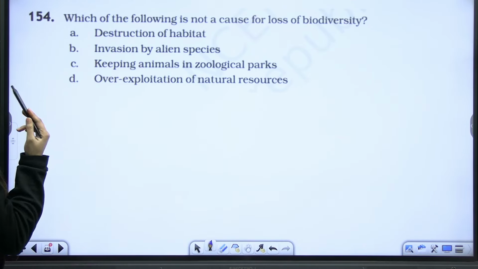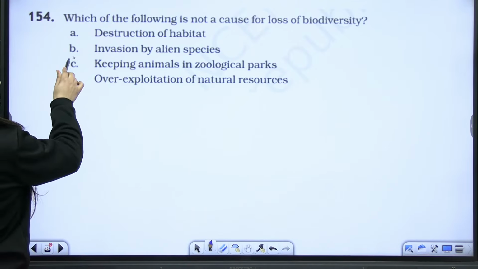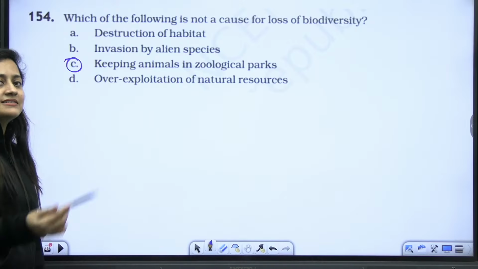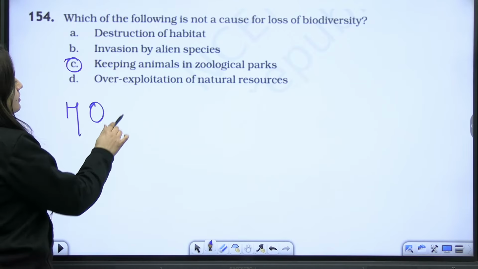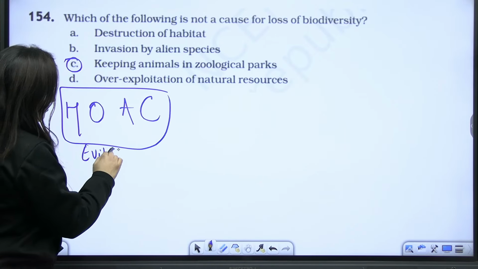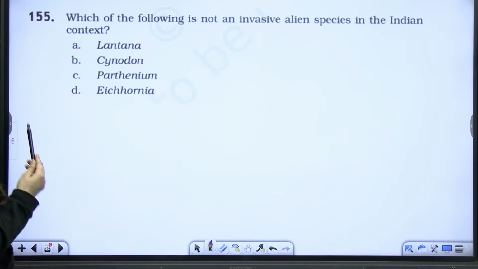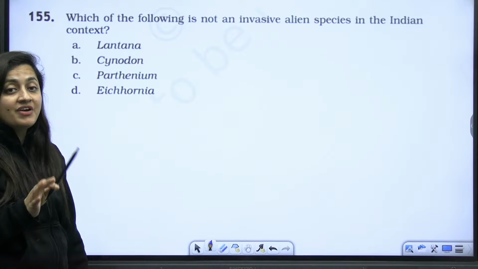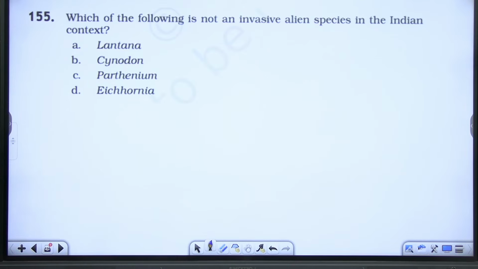So which one is not a cause of loss of biodiversity? Keeping animals in the zoological park, because it is the in situ conservation method. For the loss, we have the trick HOAC, which is also referred to as evil quartet. Evil quartet. Next, which of the following is not an invasive alien species in the Indian context?